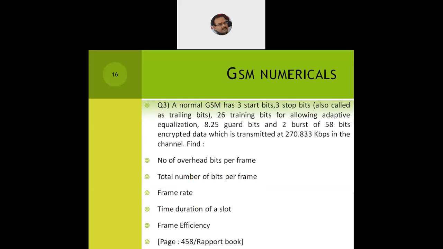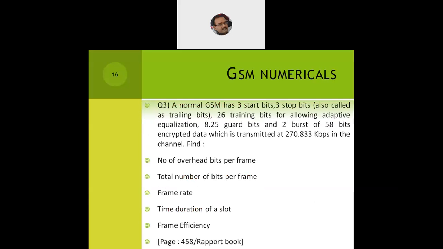So a normal GSM frame has 3 start bits, 3 stop bits, also called trailing bits, 26 training bits for adaptive equalization, 8.25 guard bits, and 2 bursts of 58 bits of encrypted data, all being transmitted at 270.833 kilobits per second in the channel. So this is the complete organization of the GSM frame. The numerical itself is very good. It tells everything about how the GSM frame is organized.